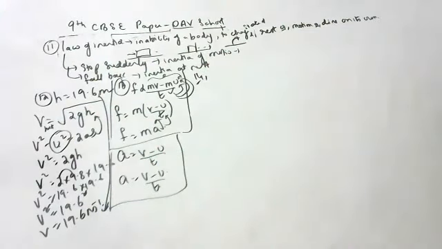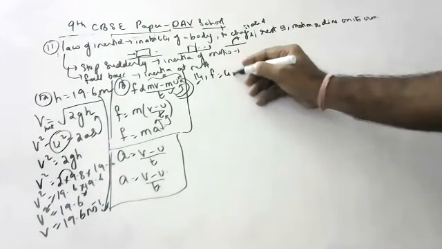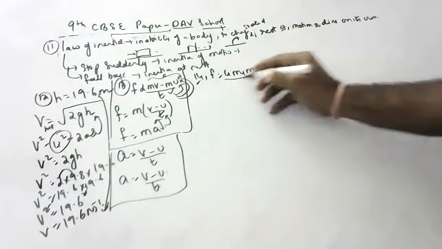14th question. What happens to the magnitude of the force of gravitation between two objects when distance is tripled, when mass of one object is doubled, and when mass of both objects as well as distance between them is doubled? So 3 questions, children. We know F is equal to G m1 m2 by r square.